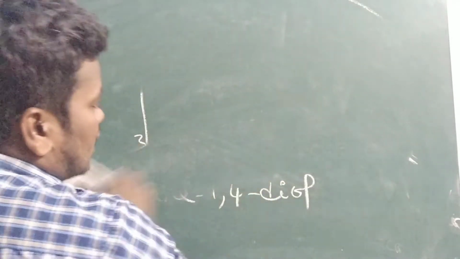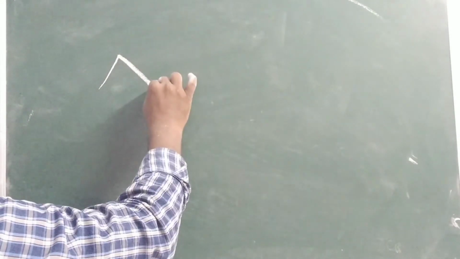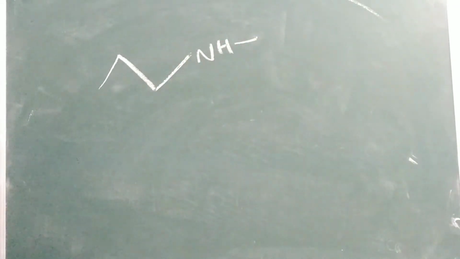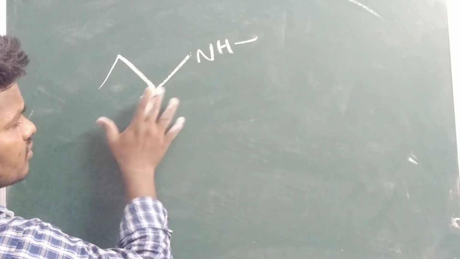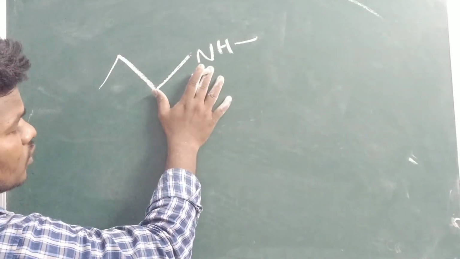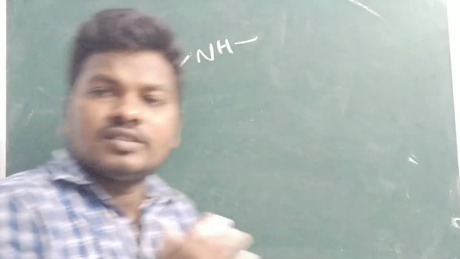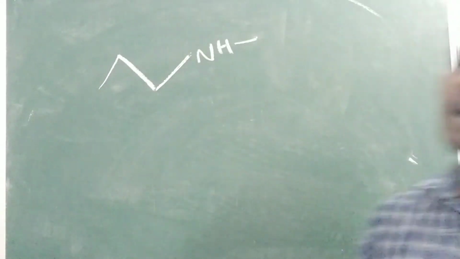Amine is presented. We have already discussed amines. Let us see some examples. For example, NH amine is there. We have to see how many carbons are attached directly to the amine. Based on this we call it a primary, secondary, tertiary or quaternary amine.